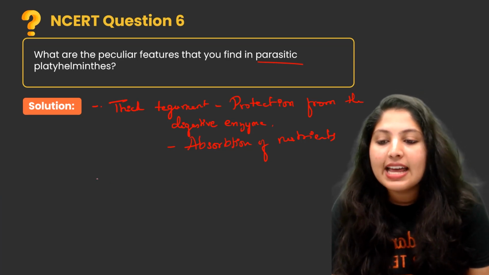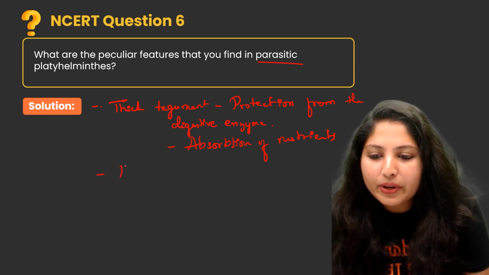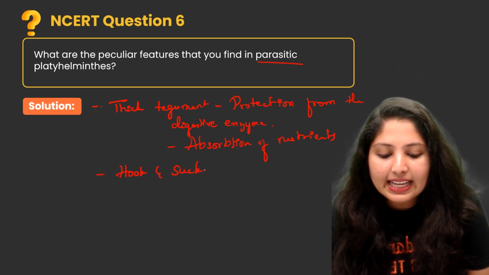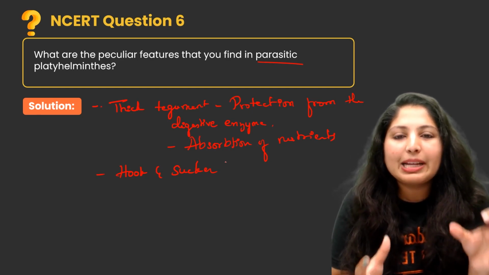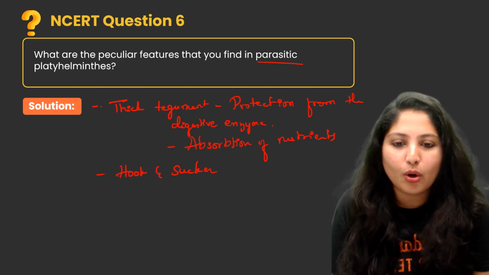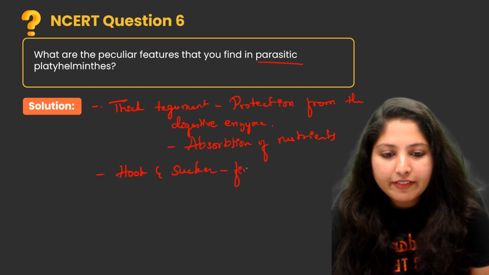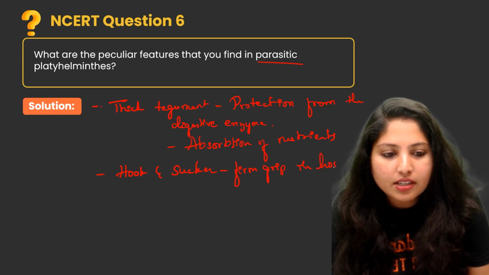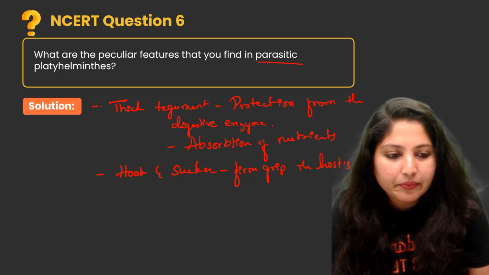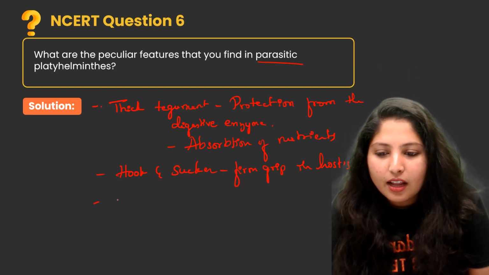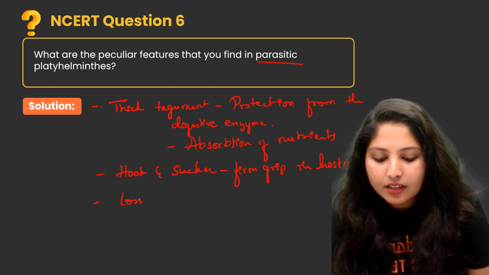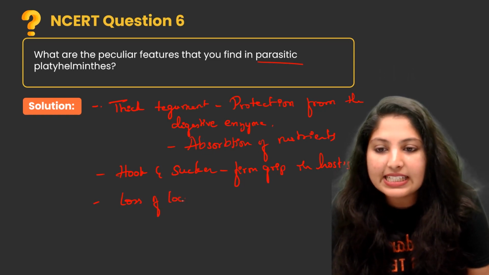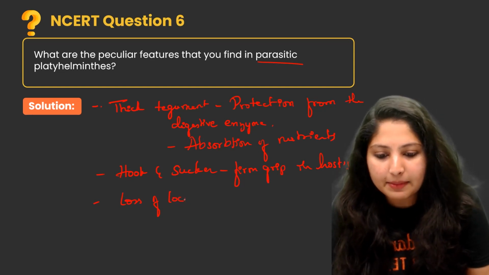Second one is hooks and suckers are present, which give a firm grip to attach to the host body. Next one is loss of locomotory and digestive organs. There are no locomotory and digestive organs in the parasitic platyhelminthes.